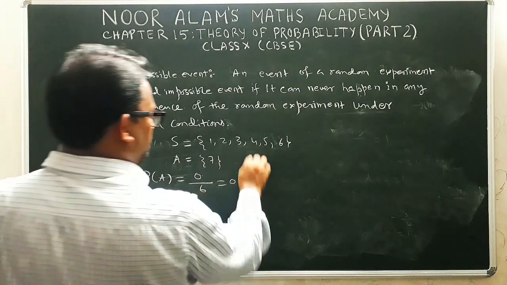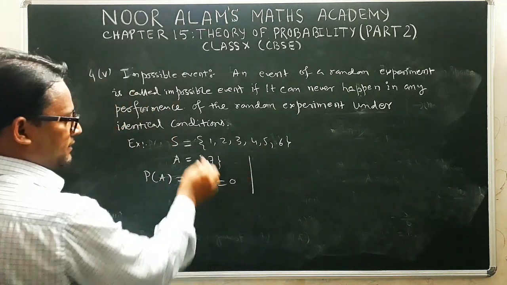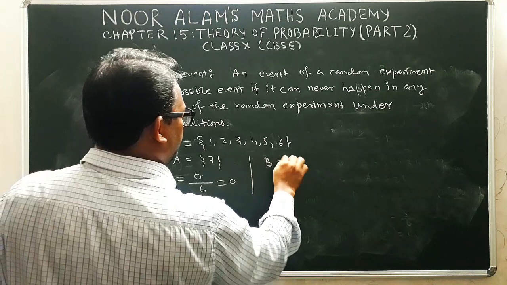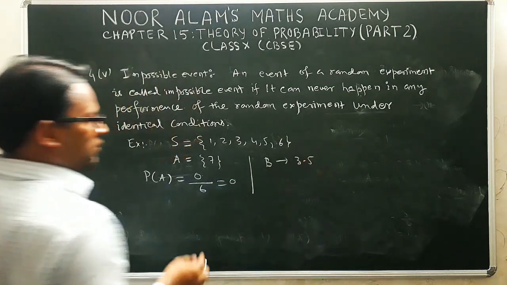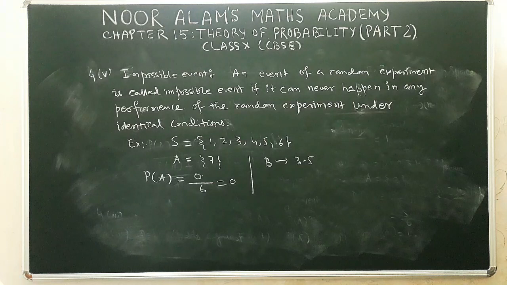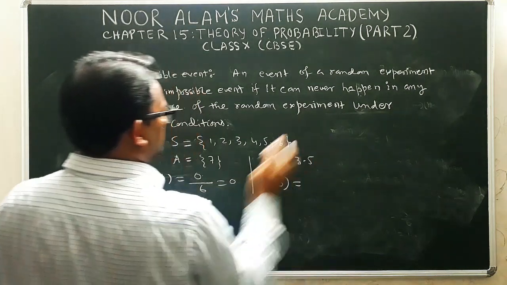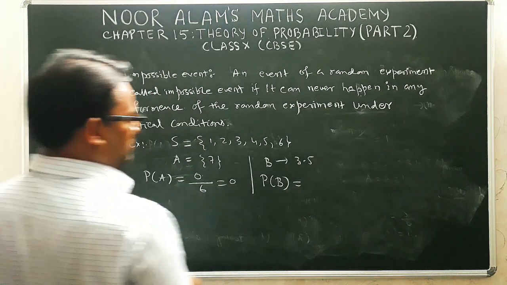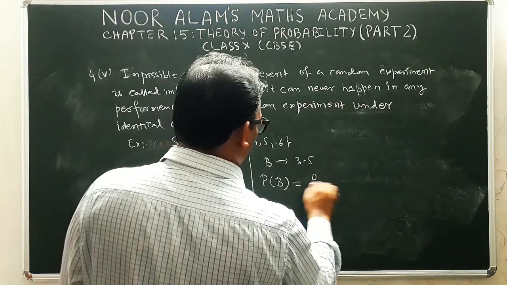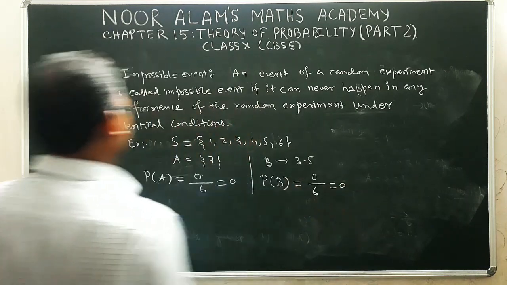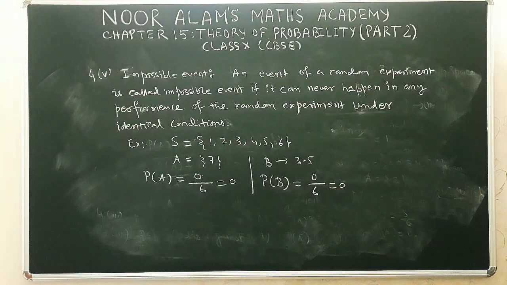Here is another example. Suppose you throw a dice and you define an event that you want 3.5. However many times you throw, 3.5 will never appear. So at any stage, if you perform the random experiment, you never get 3.5. Therefore the probability is 0 by 6, which is 0. This is the definition of an impossible event, and the probability of an impossible event is always 0, because it will never happen in any performance of the random experiment.